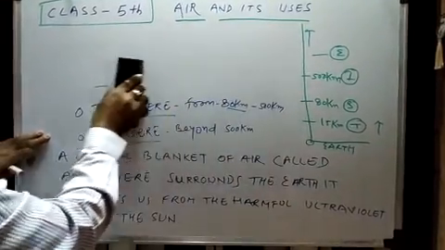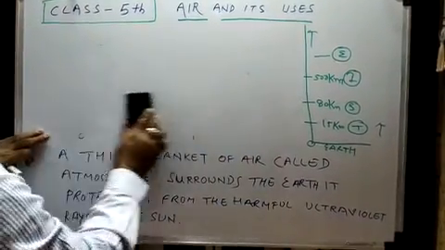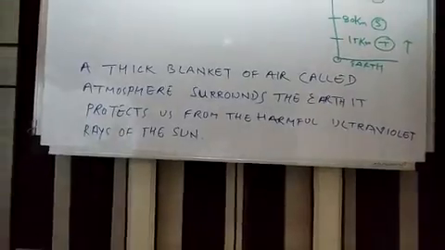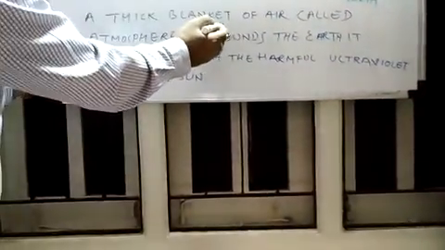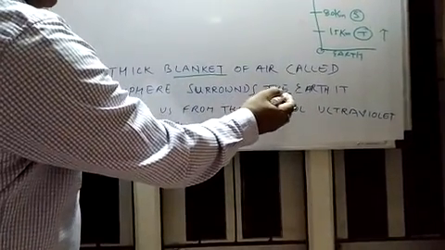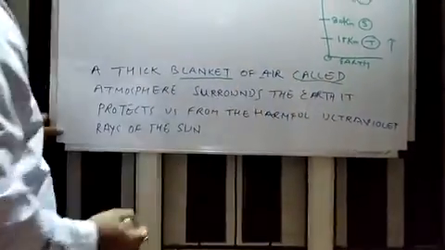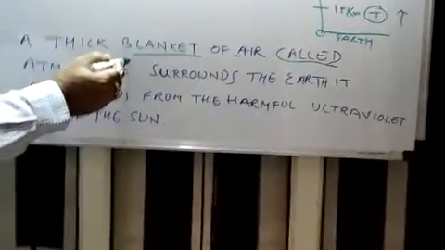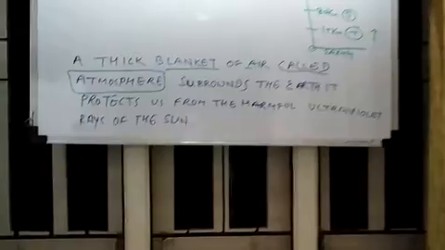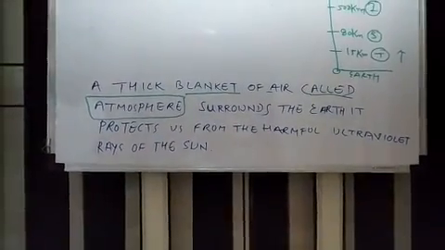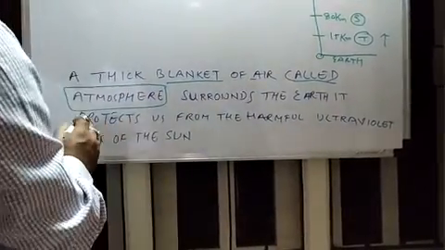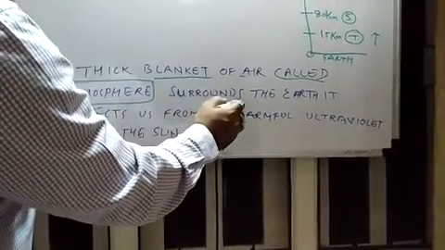Now we are going to learn further. This is very important. Please write down. I am going to explain a thick blanket. Everyone knows the blanket. A thick blanket of air called atmosphere. When you are asked what is atmosphere, the reply is this: a thick blanket of air called atmosphere surrounds the earth.